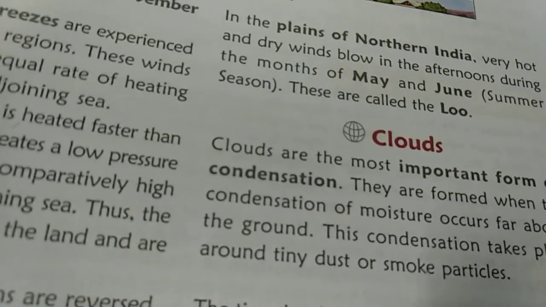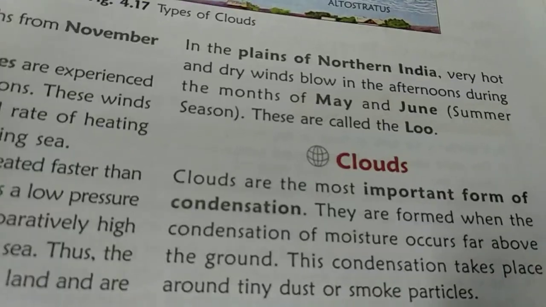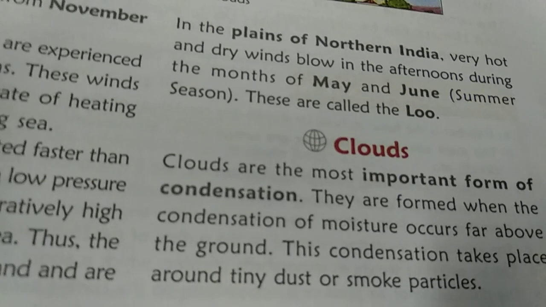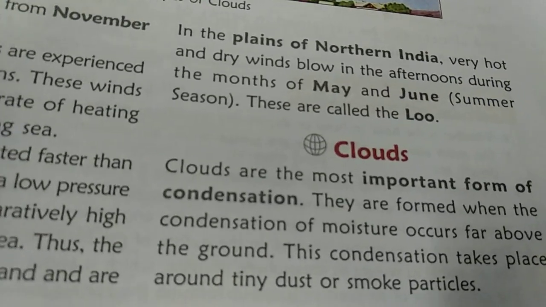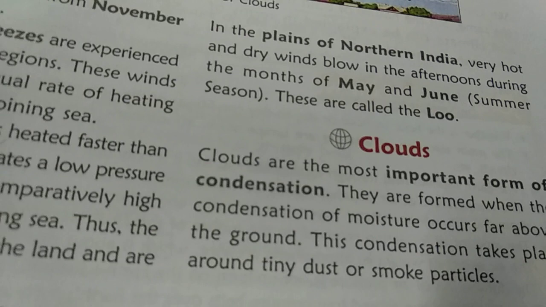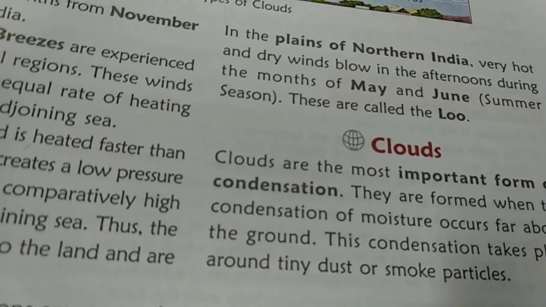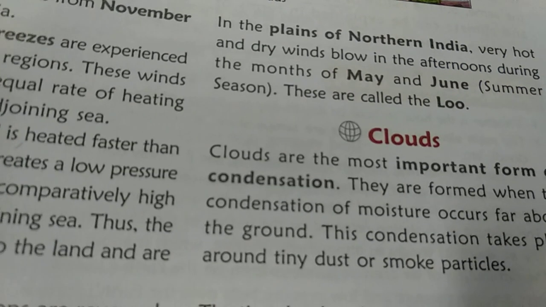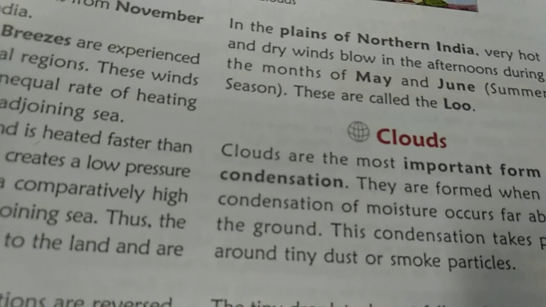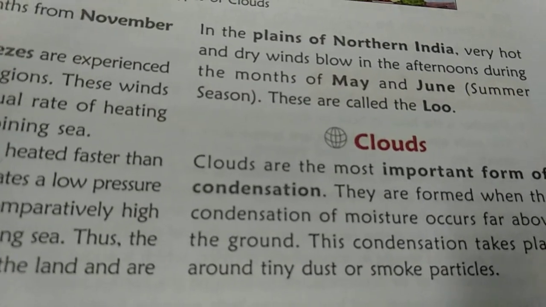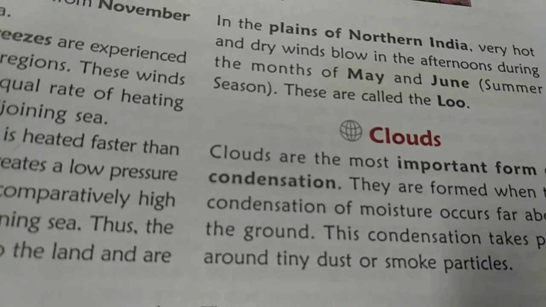months of May and June, that is in the summer season, and those are known as Lu. Naturally it was to be blowing from May to June, but due to the changes in season and climate, even before May we have started experiencing this hot wind known as Lu. So these are the winds that we are reading.